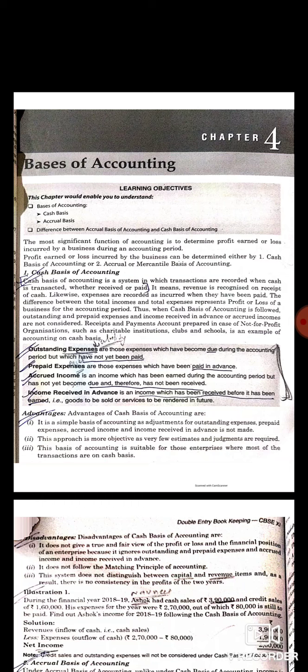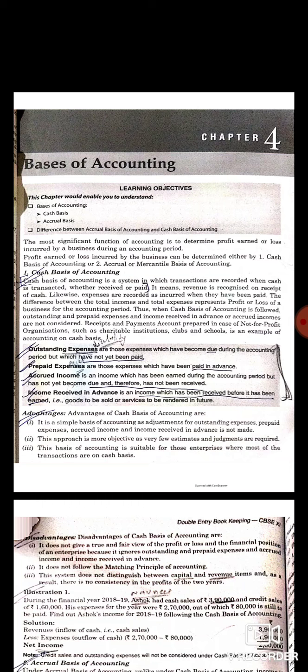Also, it does not follow the matching principle of accounting. Under this system no distinction is made between capital and revenue items. Therefore no consistency in profit of the two years will be there in case of cash basis of accounting.